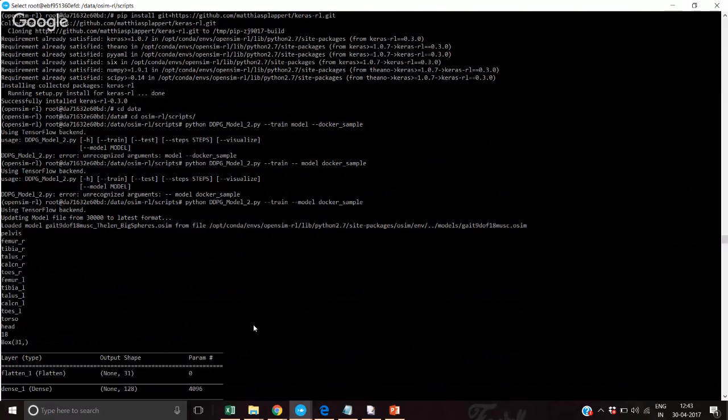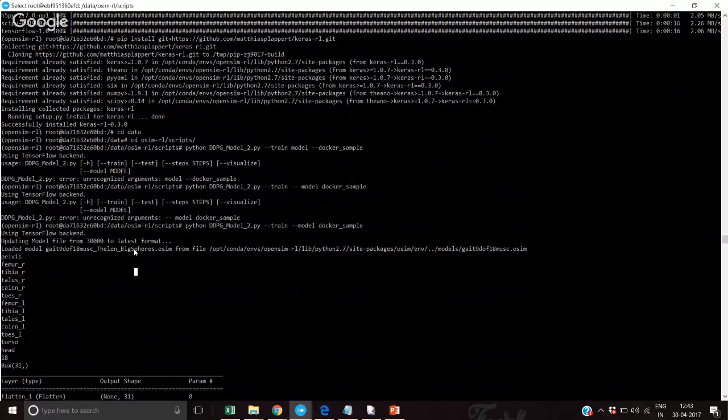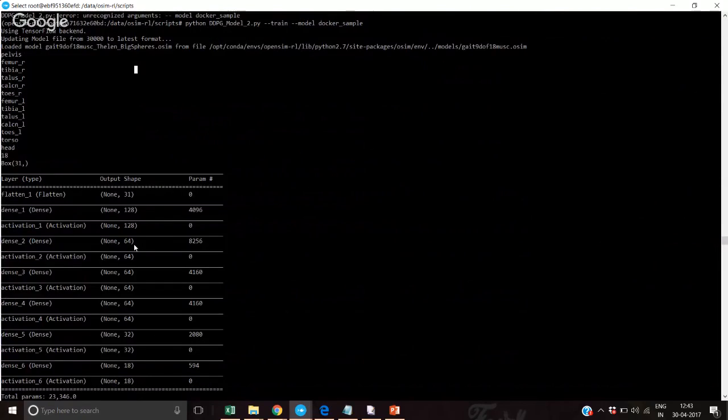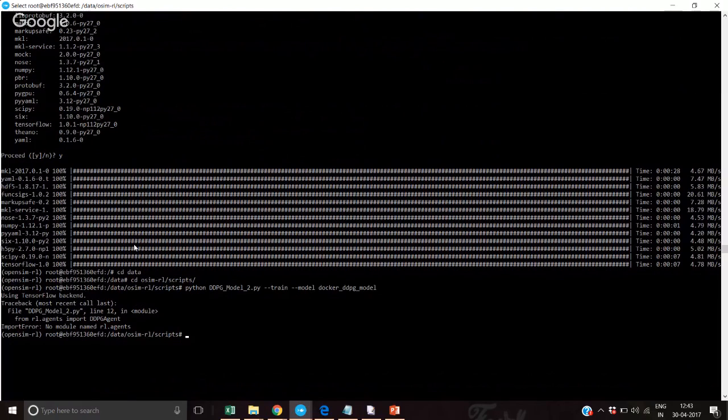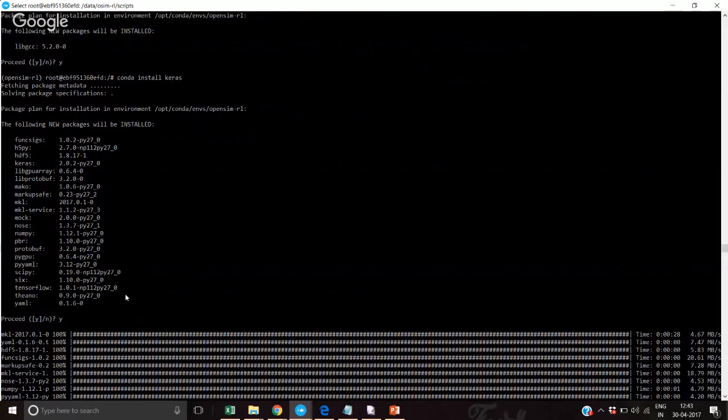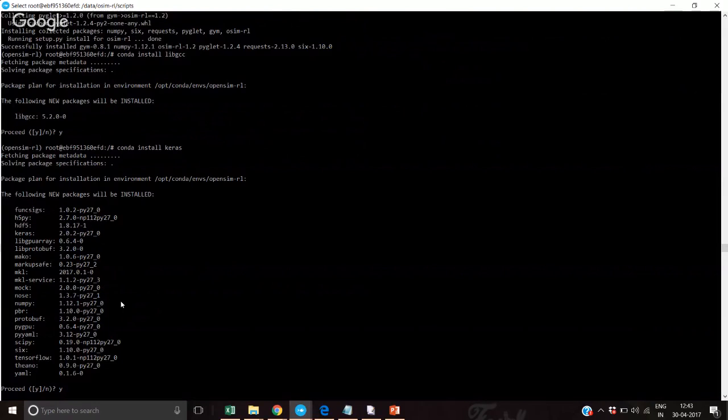Okay, let me see. So I don't think I've missed any installation step, but once you basically come up to this script and you try using this model, what exactly happens is, let's see if we've missed something.